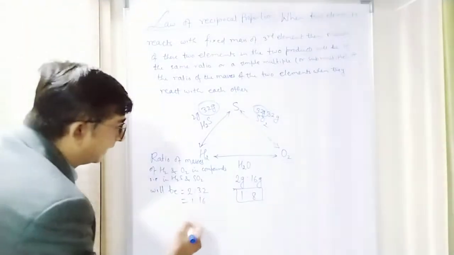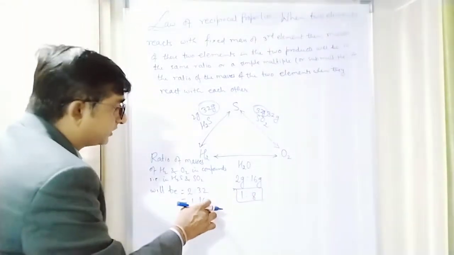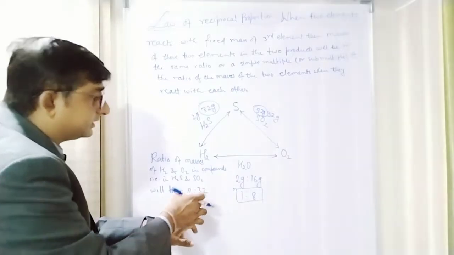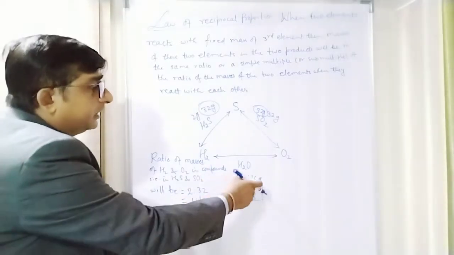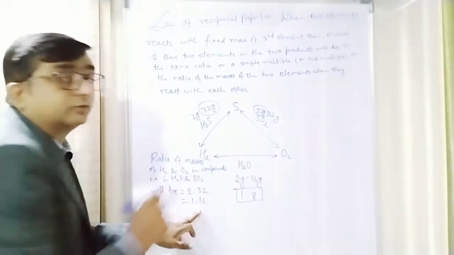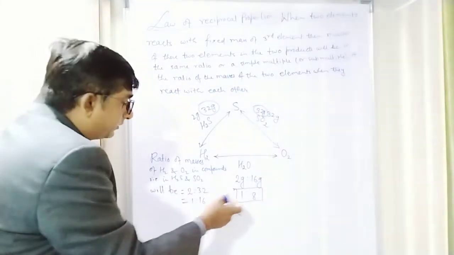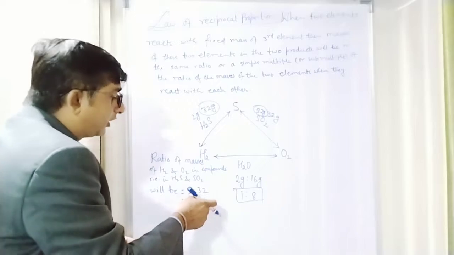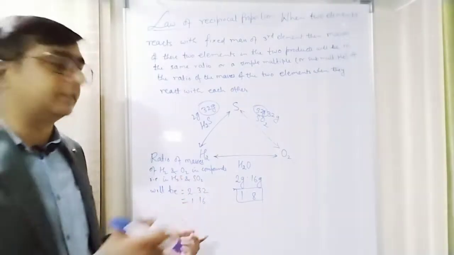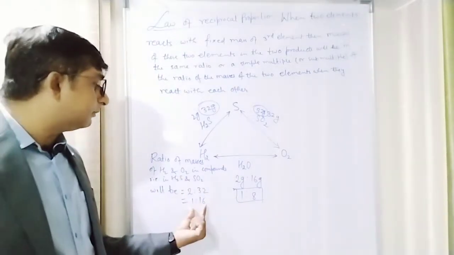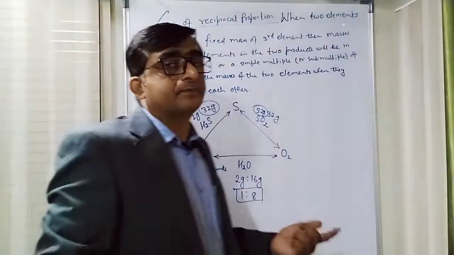Can you see that 1:8 and 1:16? So the oxygen's mass here is double in comparison to the mass of oxygen in water. This is what the law is stating, that it could be 8 twos are 16, or 8 threes are 24, like that. So this will always be a multiple or sub-multiple.